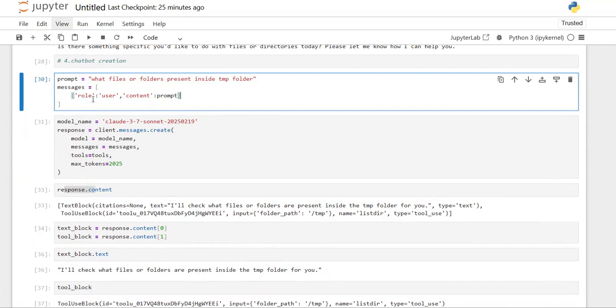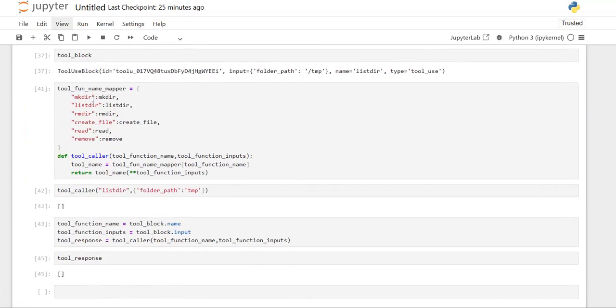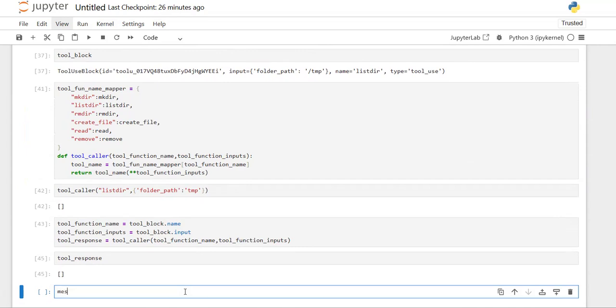So here also, for the tool response, whatever we got, if we want to pass that tool response to our model, then we need to save it in the messages. messages dot append is the method that you can use to put the content into the list.